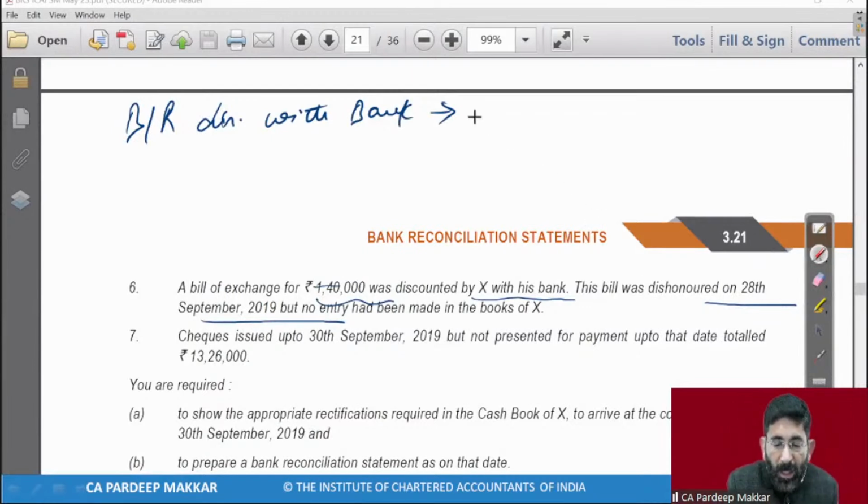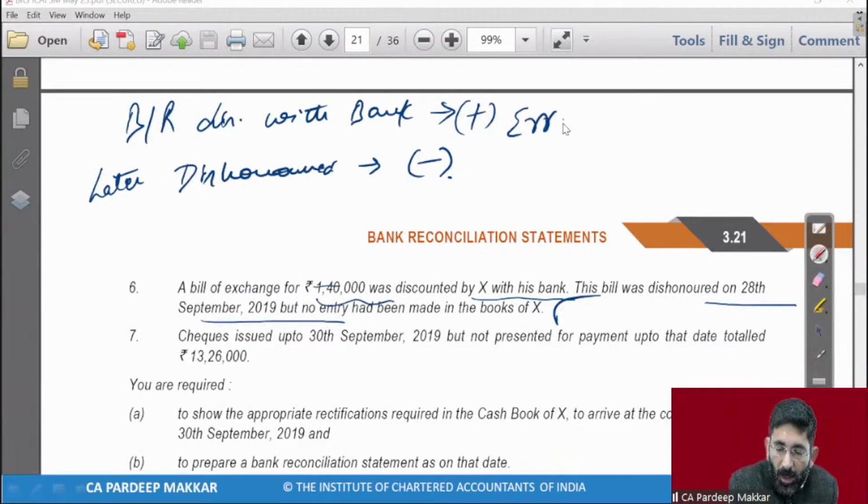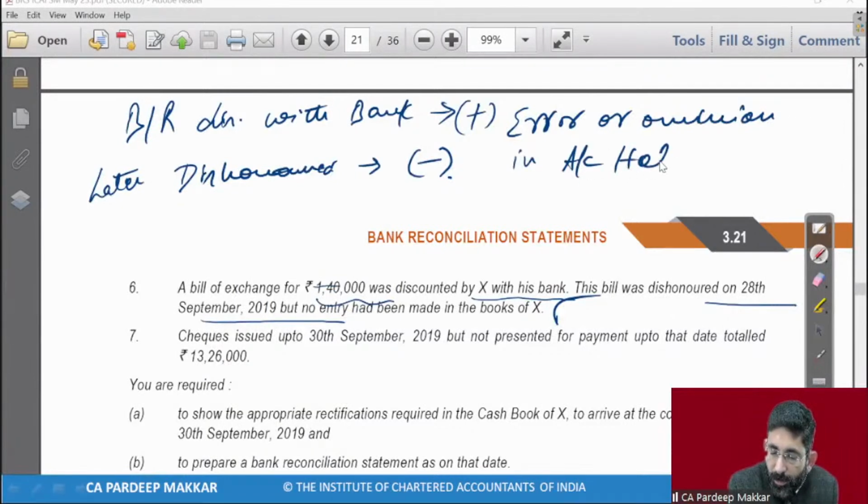So at that time, bank has given me this amount. Bank has added into my account because I have received this amount from bank. Later on, it declared dishonored. So when it is dishonored, then bank will reduce it from my account. But we have not made any entry. So this is basically what? This is an error or omission in our books of accounts. So this is error or omission in account holders books. So what do you have to do? Point number 6.